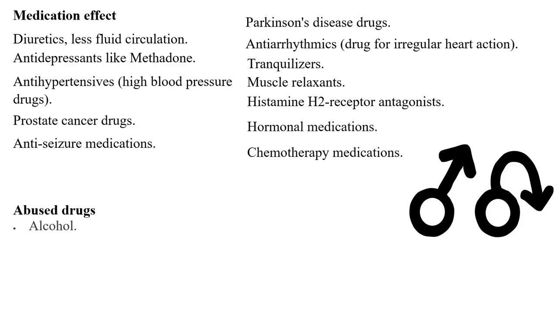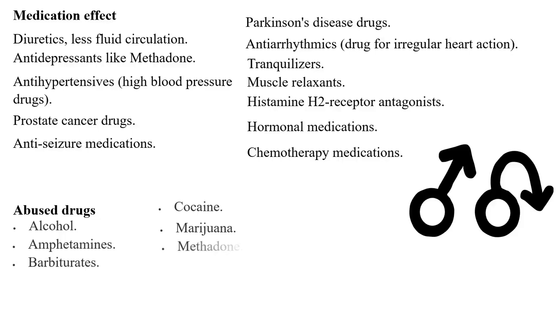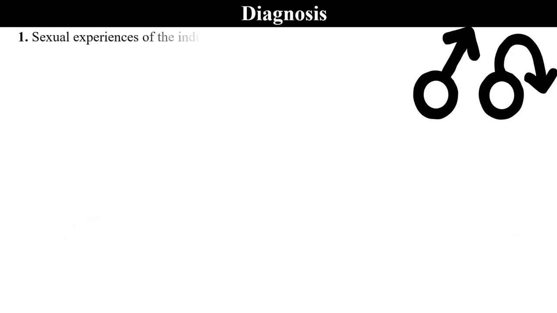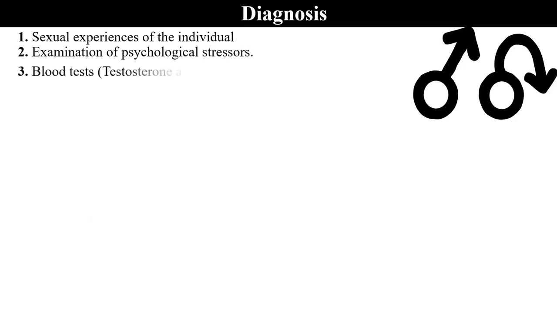Then drug abuse. Drugs which may be abused here may include alcohol, amphetamines, barbiturates, cocaine, marijuana, methadone, nicotine, and also opiates. Diagnosis of erectile dysfunction: sexual experiences of the individual, examination of psychological stressors, blood tests.